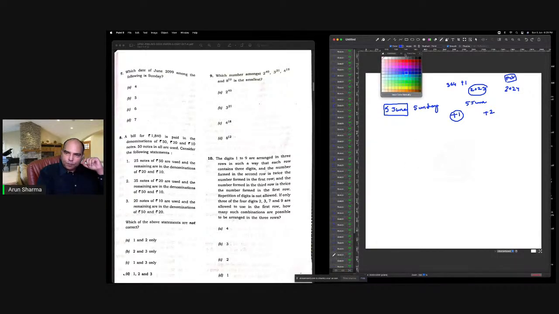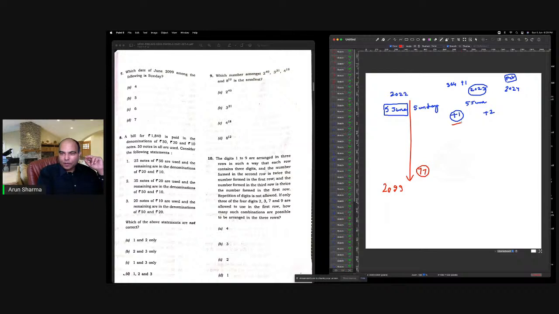if you know clocks in calendar specifically, essentially the thinking is that 2022 to 2099 is an elapsing of 77 years. None of us will be around by that time, that much is clear. But Sunday will be, Monday will be, we can work out 5 June. So it will be 77 years, right? So 77 plus 1s. And the leap years that will happen is between 2024, 2028 up to 2096.